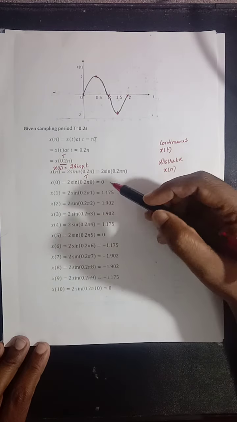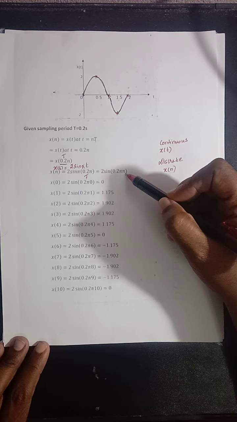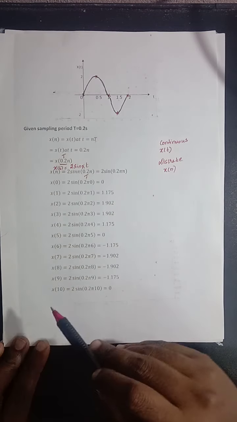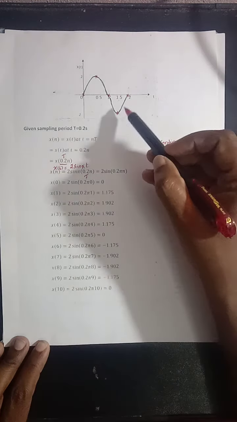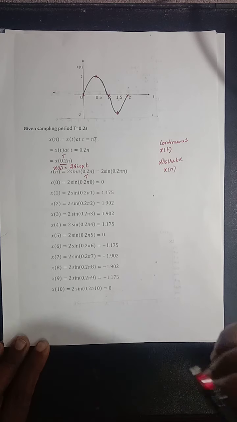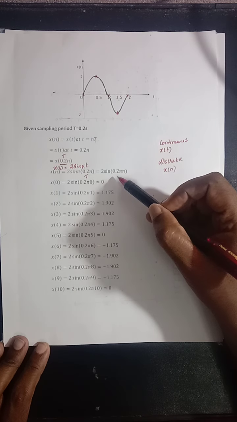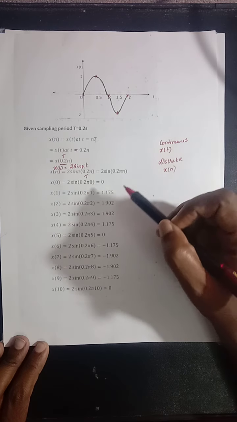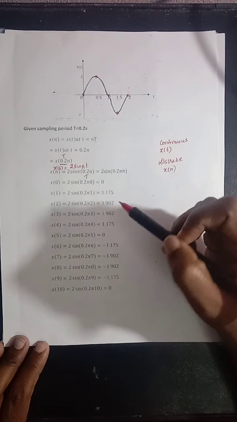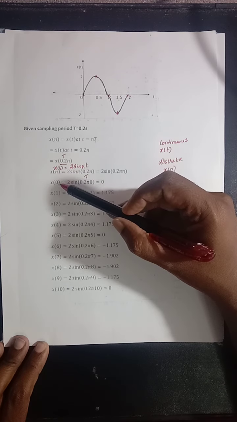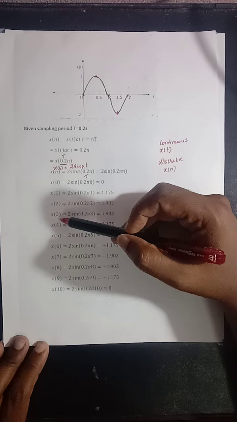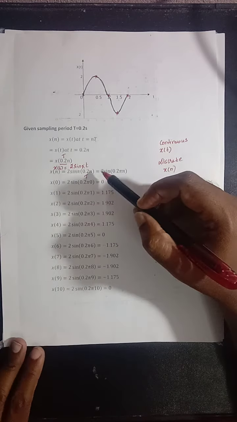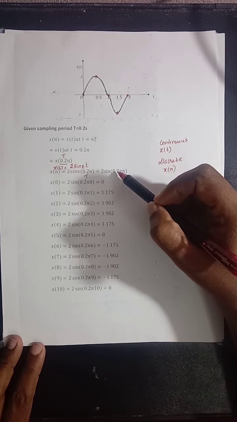Now, once we find x of n, we have to find the values from x of 0 till x of 10 to sketch the discrete time signal. So the first step to sketch the discrete time signal is to find x of n. Once we find x of n, substitute 0, 1, 2, 3 till n is equal to 10 in place of n. Now what is x of n here? It is 2 sin 0.2 pi n.